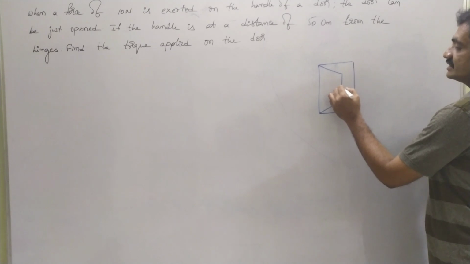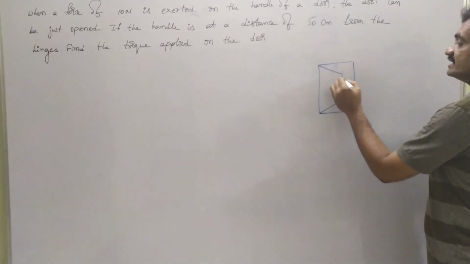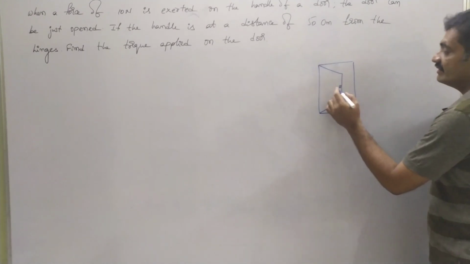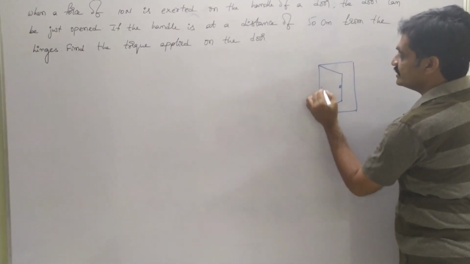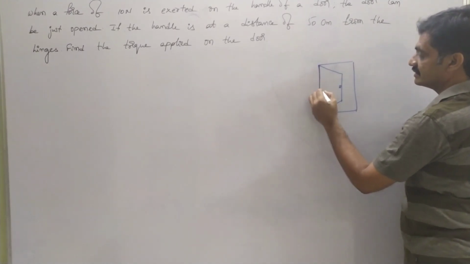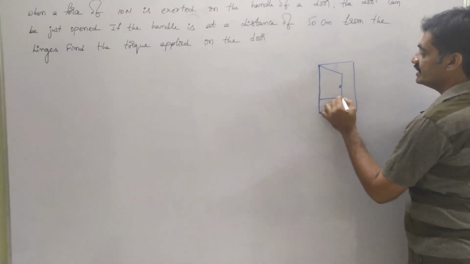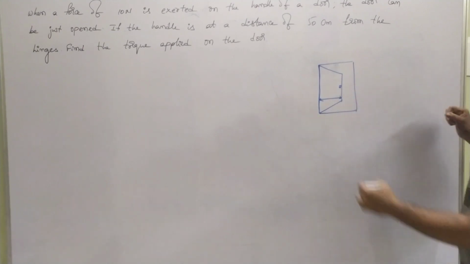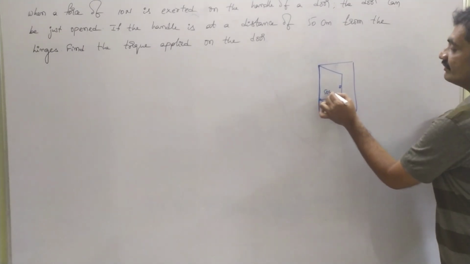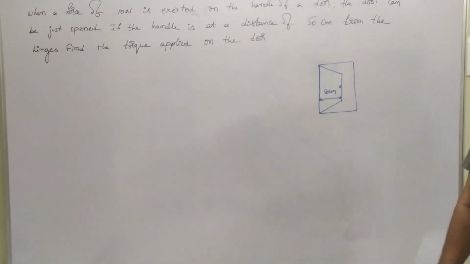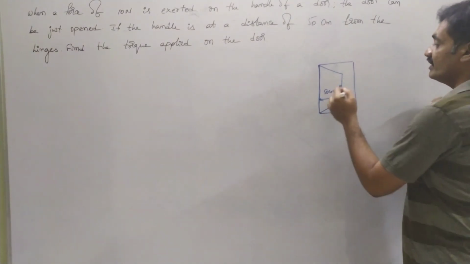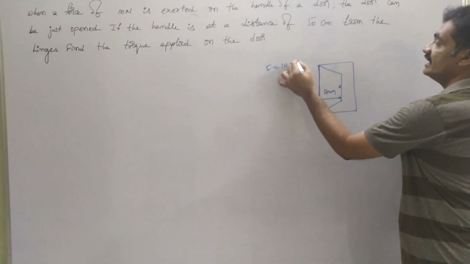This is the door, and the force is applied on the door in this direction. From the hinges, the handle is at a distance of 50 centimeters, and the force applied in order to open the door is 10 Newton.